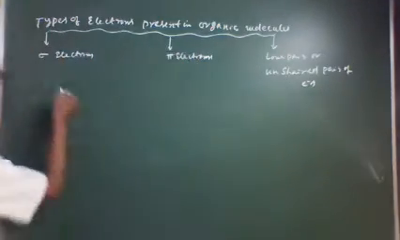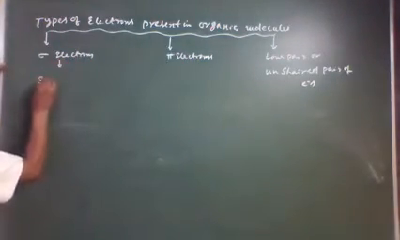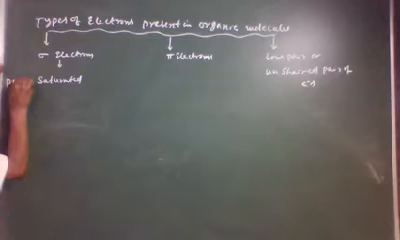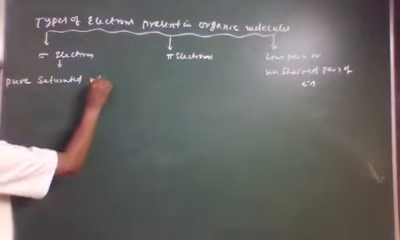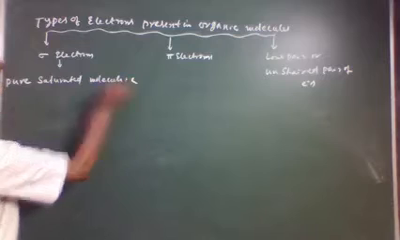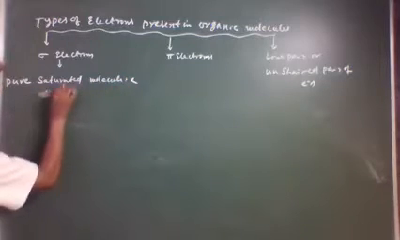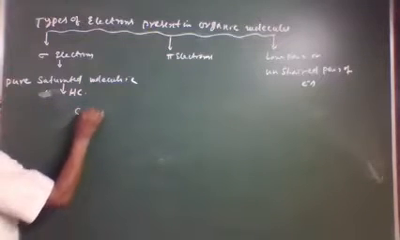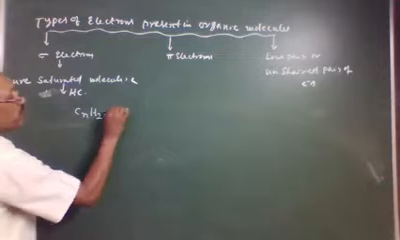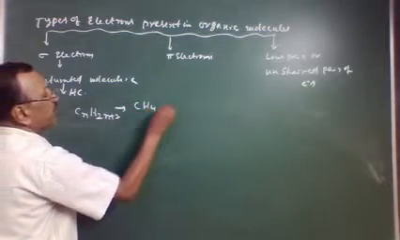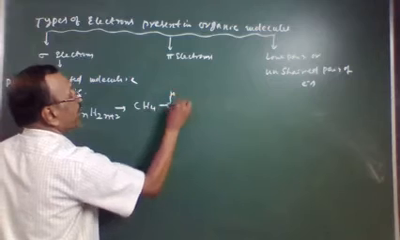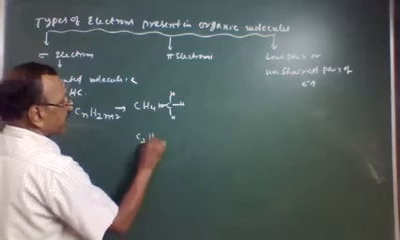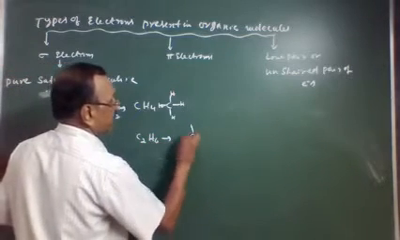Now, sigma electrons are found in all pure saturated molecules, that is, saturated hydrocarbons. They have the general formula CnH2n plus 2. For example, CH4 is completely saturated. Another one is C2H6, ethane, completely saturated.